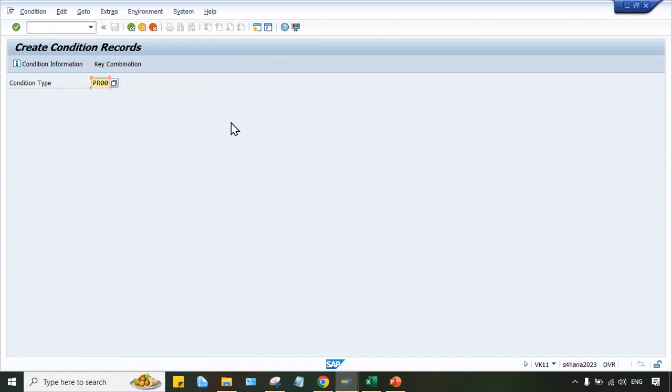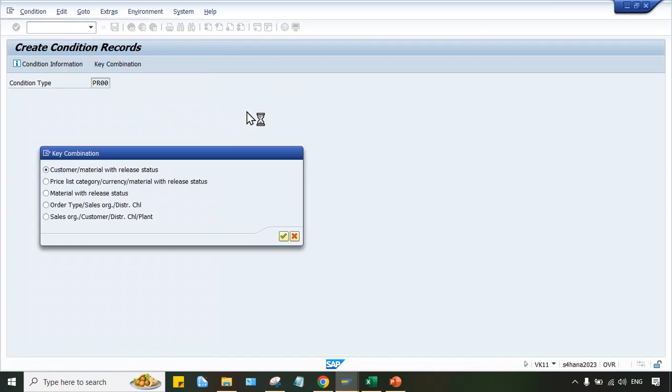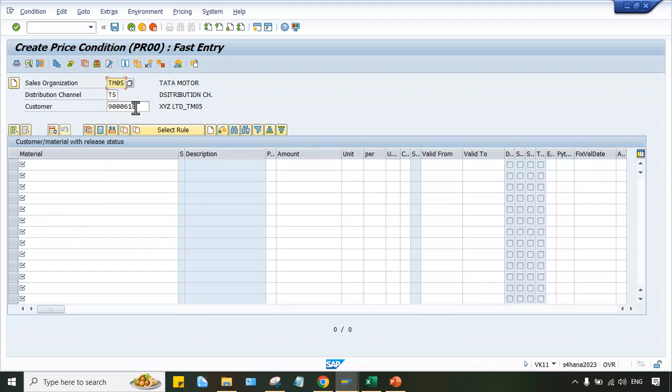Here condition type PR00, press enter and press enter here. Customer number you have to give, and material. Let's suppose you have created FG3, and then you have created FG4 also. So FG3 here, FG4 here, amount you can specify, and then you have to save it. This setting you must do.